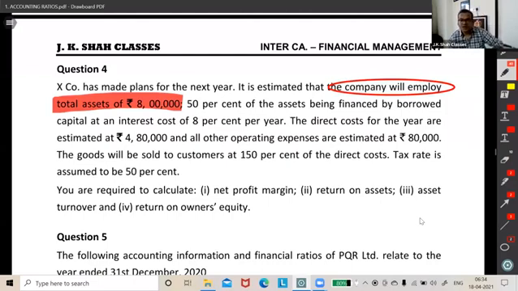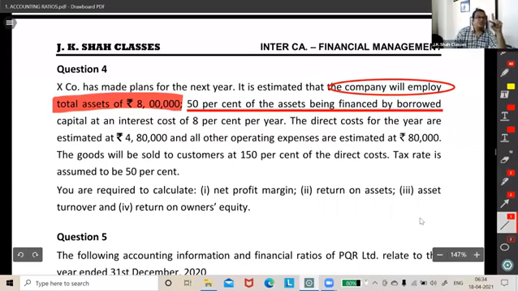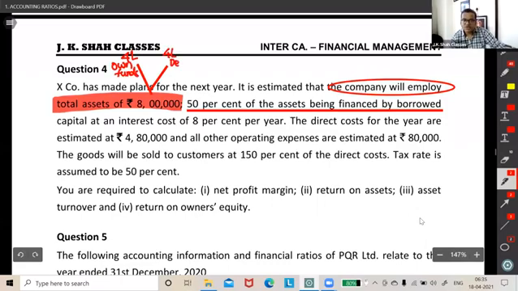Then what is told further? We are told that 50% of the assets are being financed by borrowed capital. So that tells me out of this 8 lakh, I can have two parts: 4 lakh is through own funds, and the balance 4 lakh is through debt.